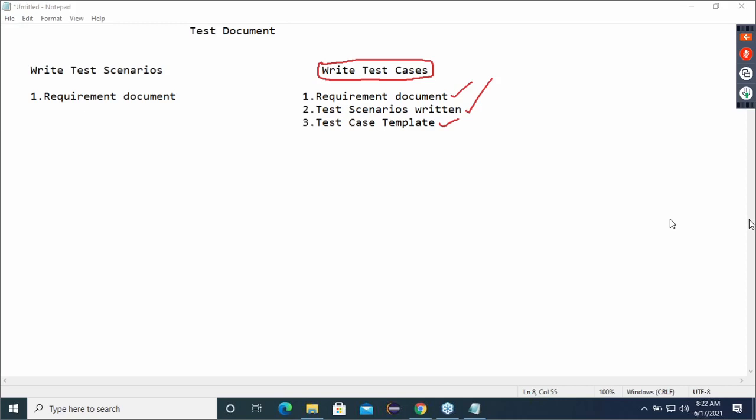That note I will give you. Wait. First, have you understood this concept here?